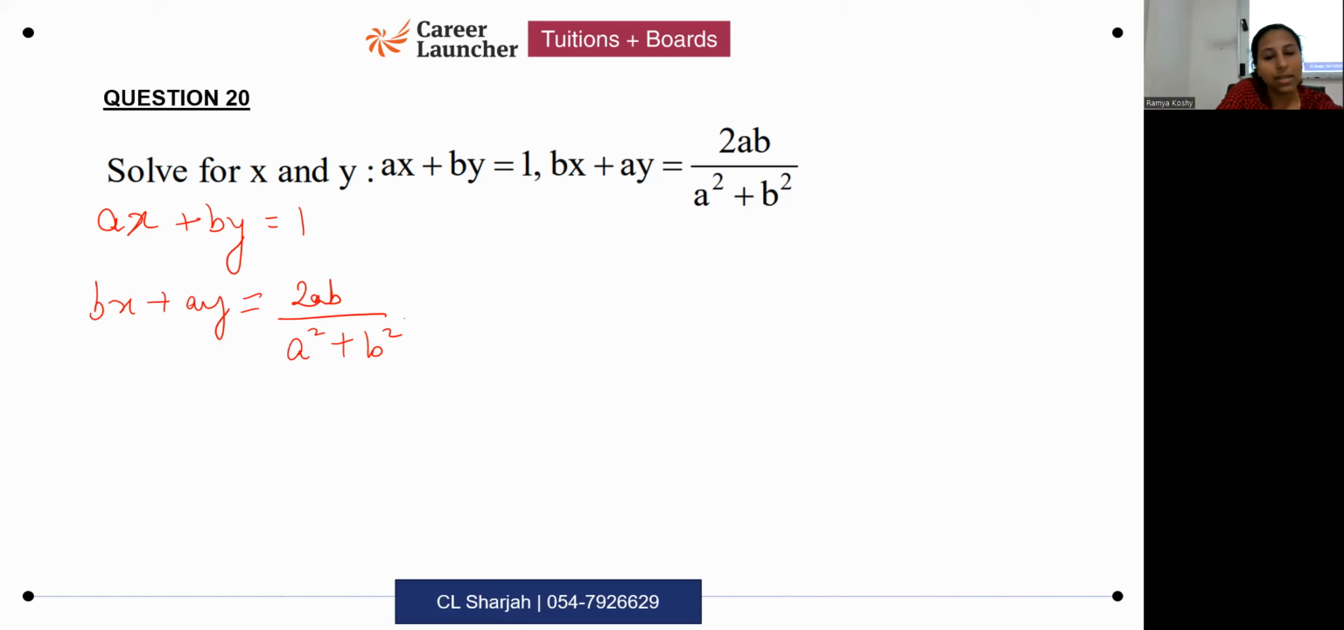So our aim is what? Our aim is to eliminate one of the variables. Let me multiply this with a. Let me multiply this with b. Okay, do it.